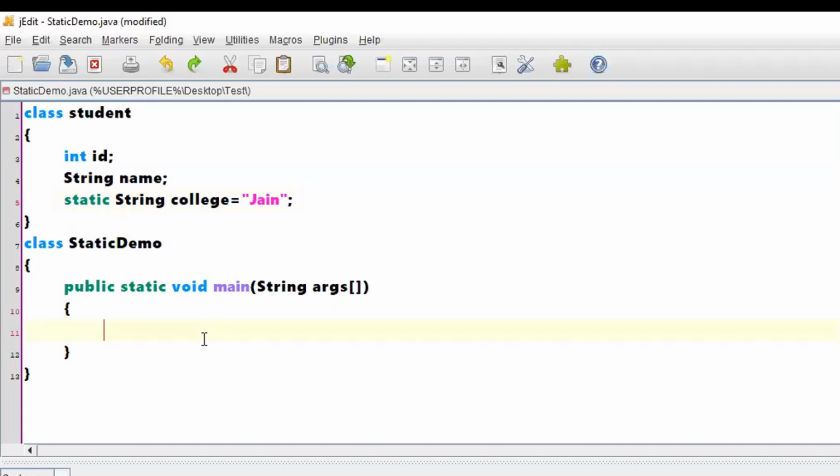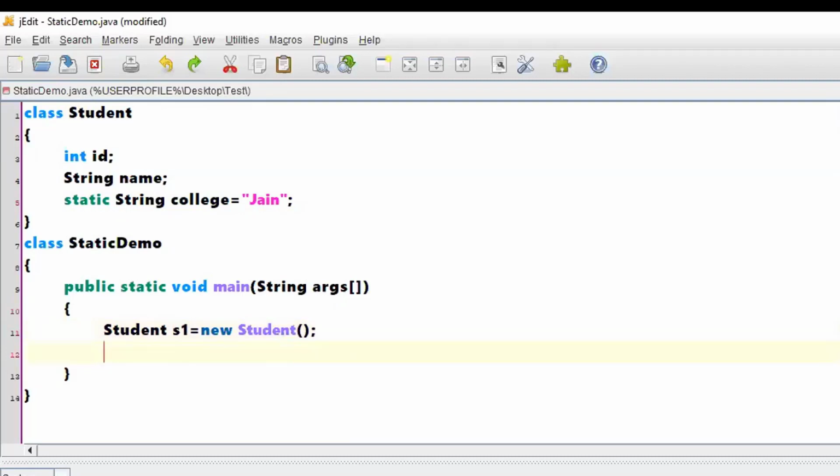Now, I need to create an object of this particular class. How to create an object of a class? Student s1, that means the first student, equals new Student. It is good to give class names starting with capital letters. It won't show any error, but that is good practice. New student has been created.